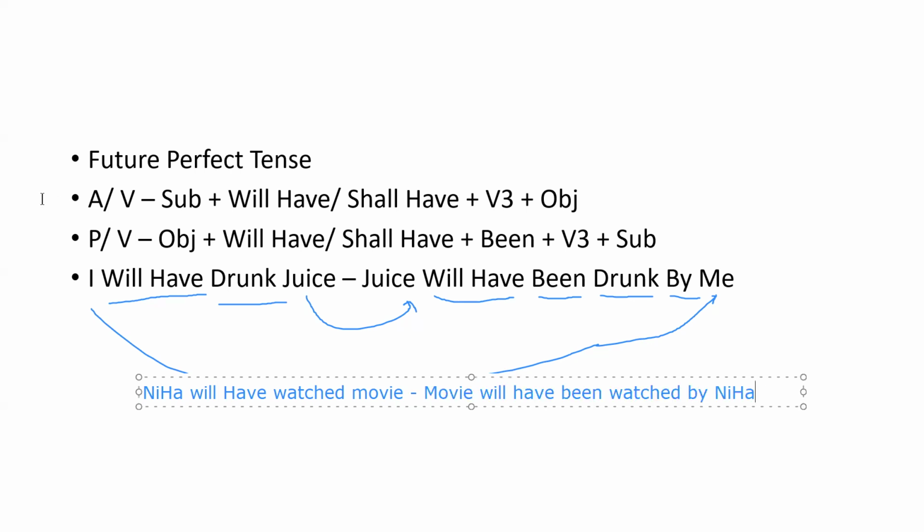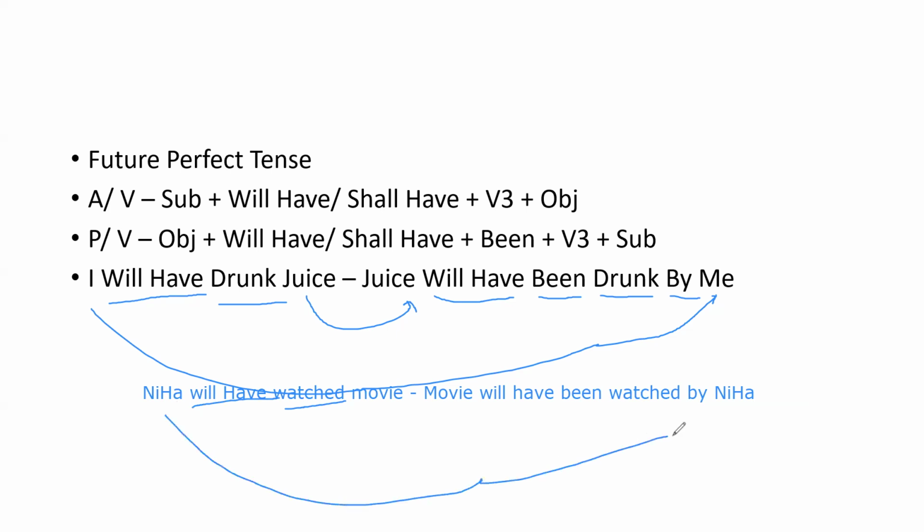Now let's see. Here the verb is V3 and will have is the helping verb, so subject plus will have plus V3 plus object. So it is in future perfect tense. Then we can change subject into object and object into subject.